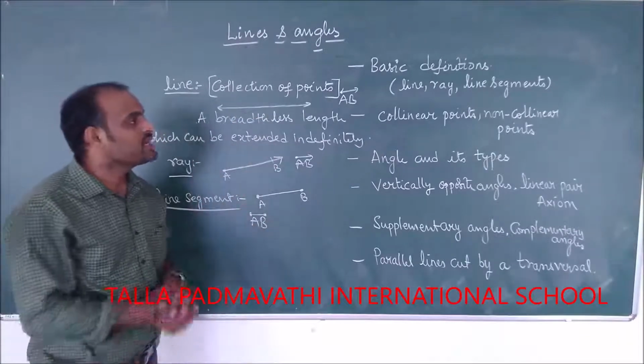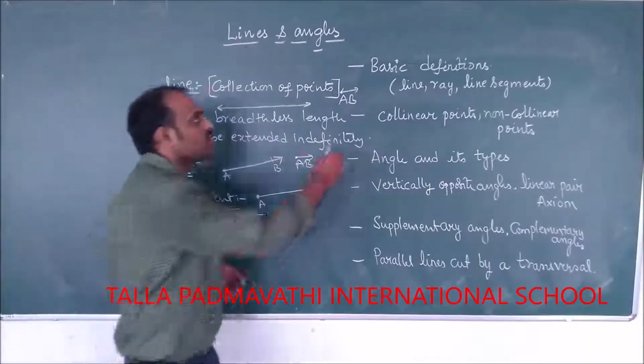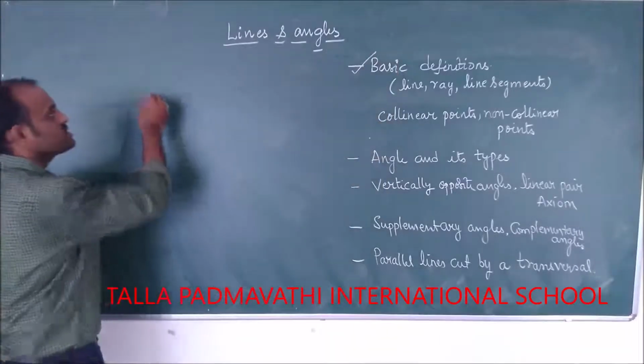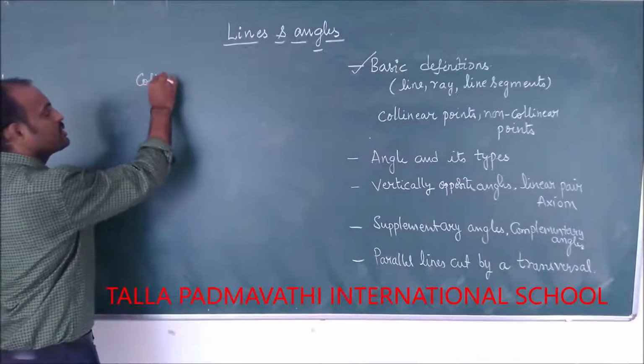Now what do you mean by collinear points? Let us see what you mean by collinear points.